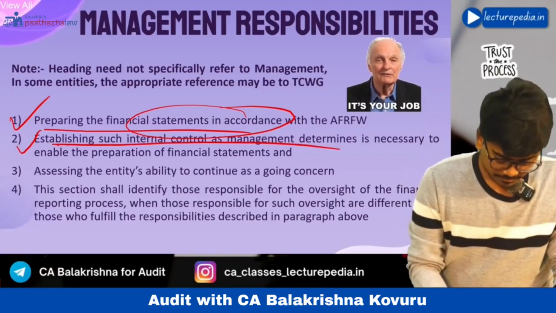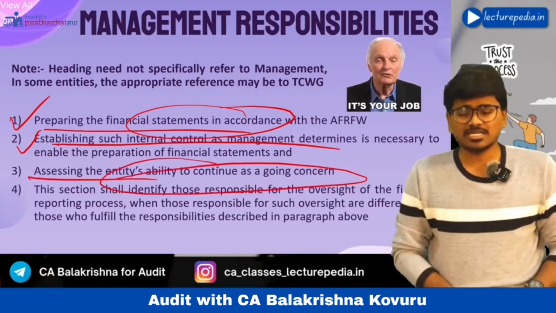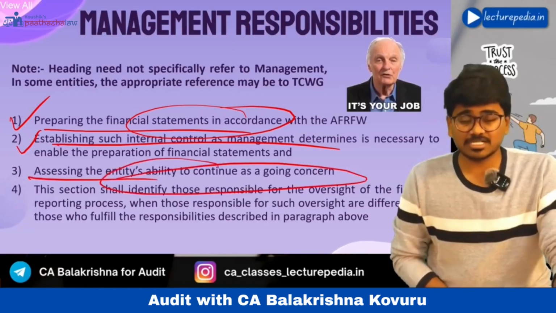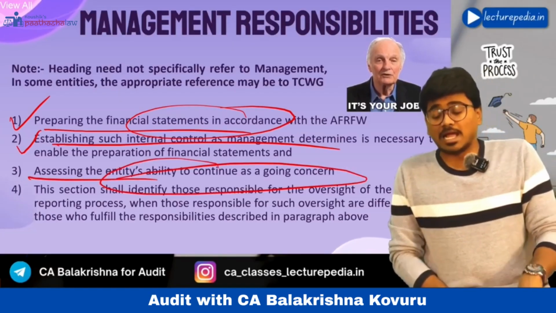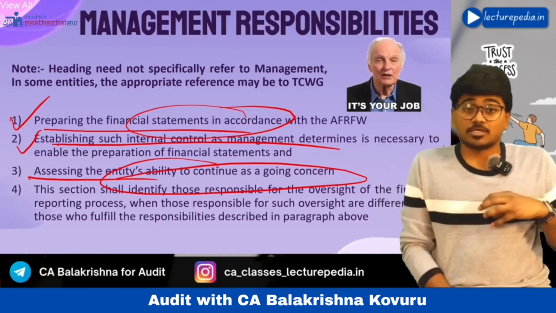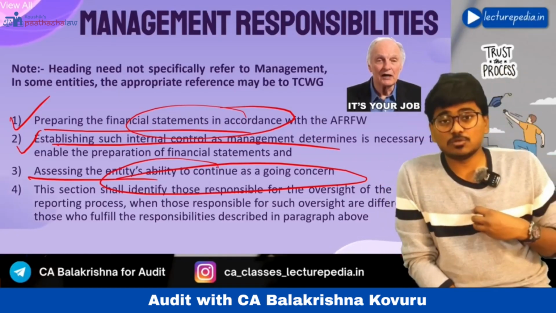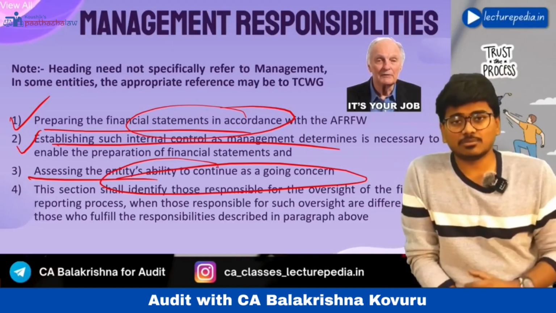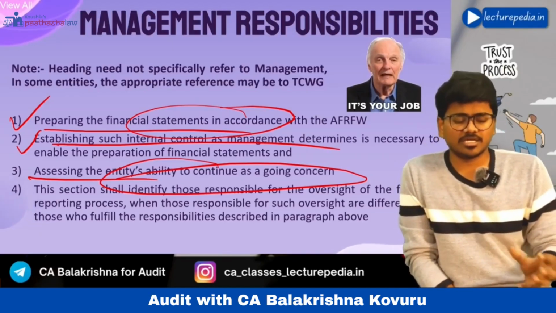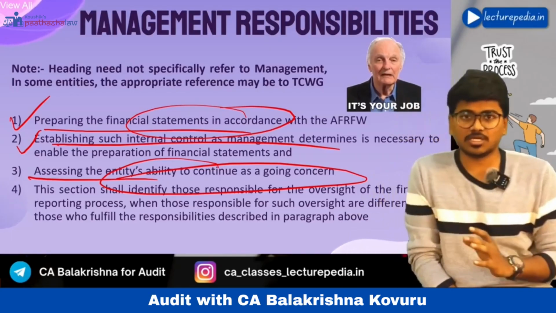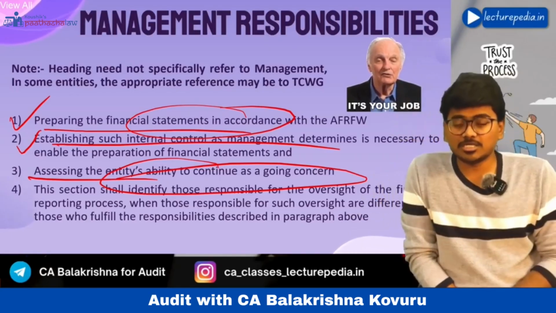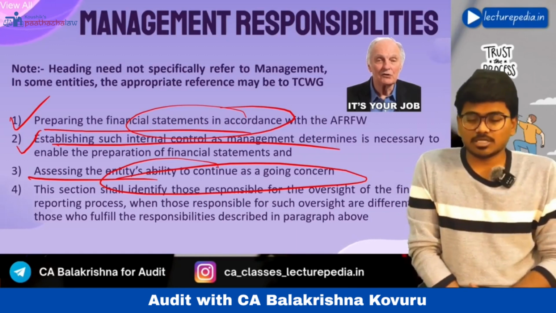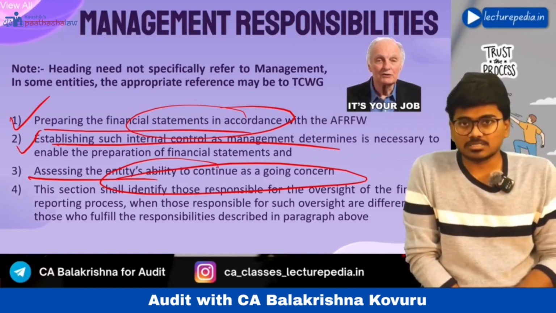Next, assessing the entity's ability to continue as a going concern as per SA 570, whether the entity is eligible to continue as a going concern or not. The management has to mention that it has assessed the entity's ability to continue as a going concern. It is the responsibility of the management to assess the entity's ability to continue as a going concern.